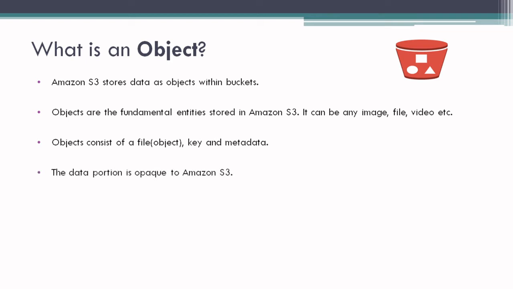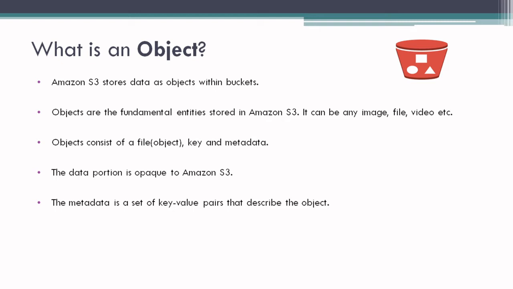An object consists of a file, key and metadata. An object consists of two parts. The key is nothing but the name of that object, and the metadata. The data portion is opaque to Amazon S3, and the metadata is a set of key value pairs that describe the object.